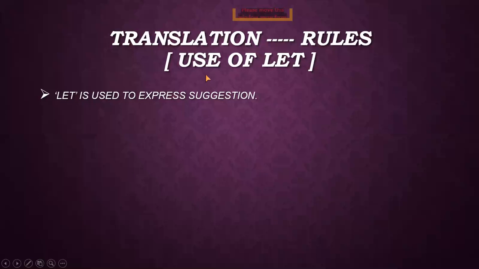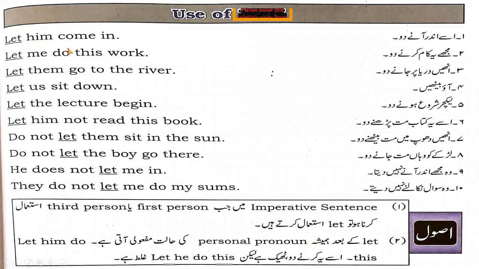Then we have discussed at the end the use of let, which shows the suggestion. Let him come in, उसे अंदर आने दो. Do not let them sit in the sun, उन्हें धूप में मत बैठने दो.